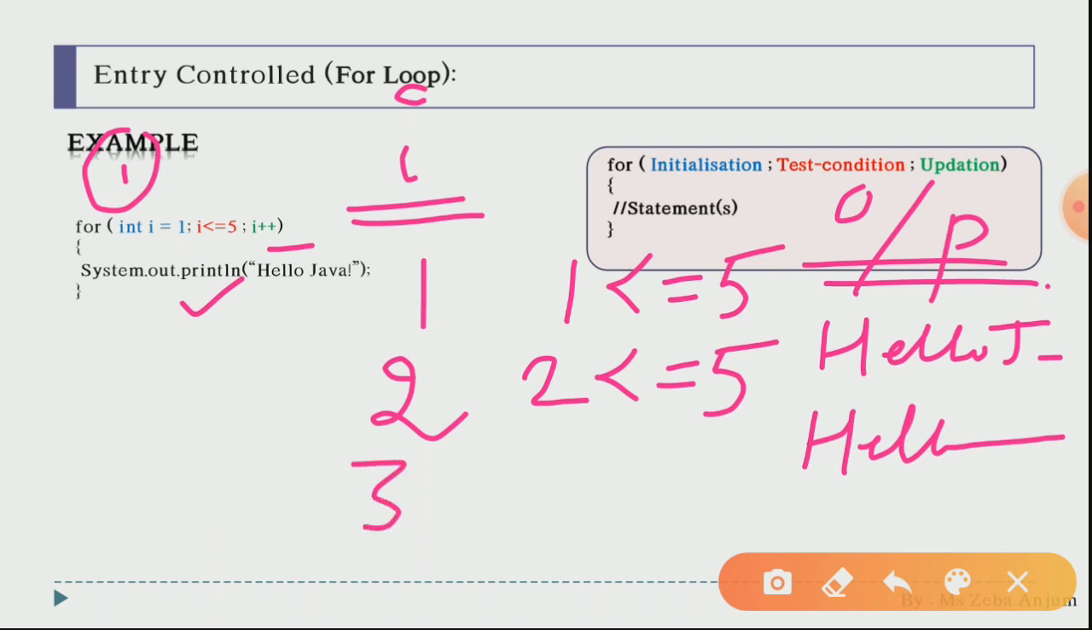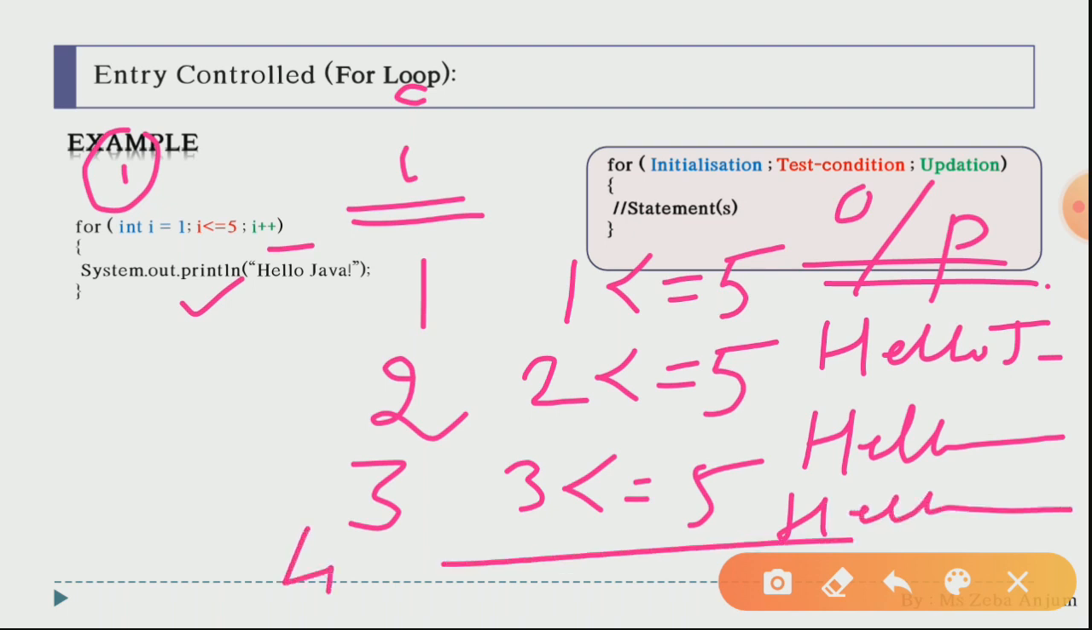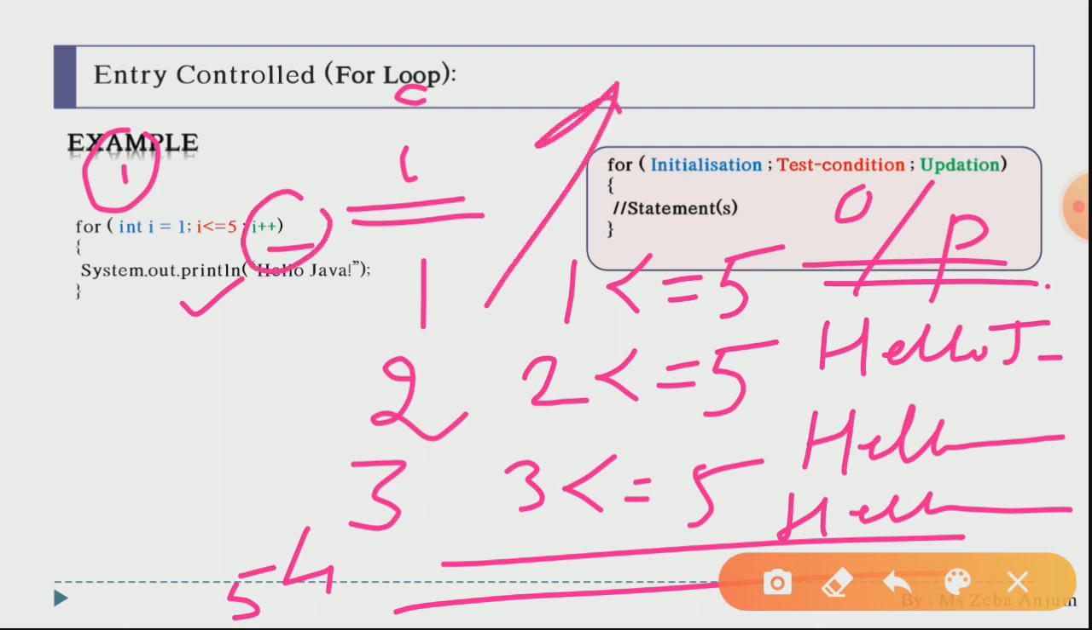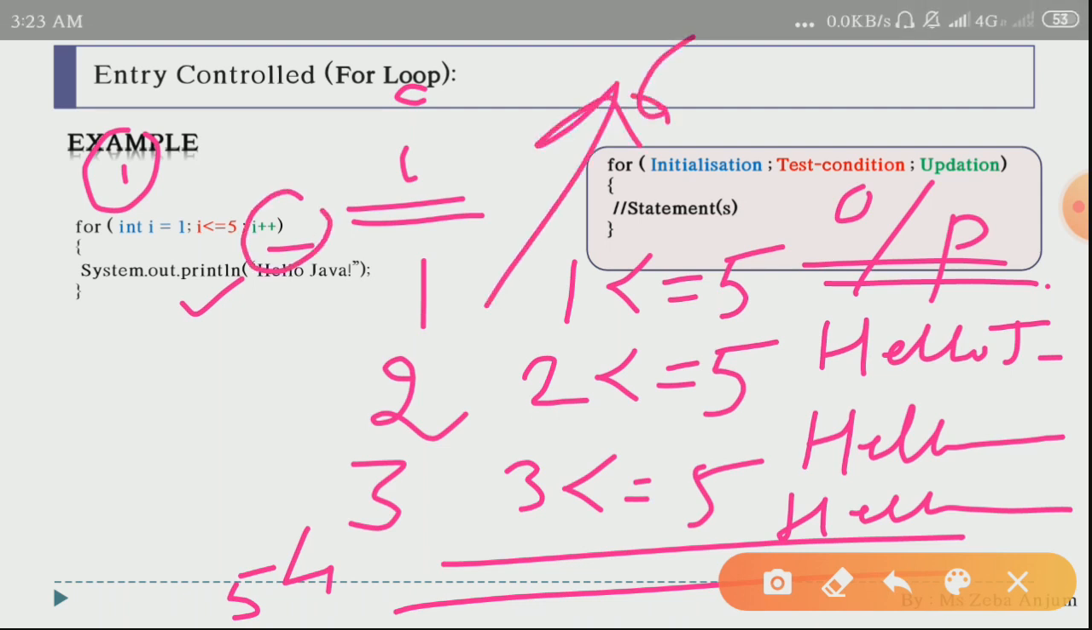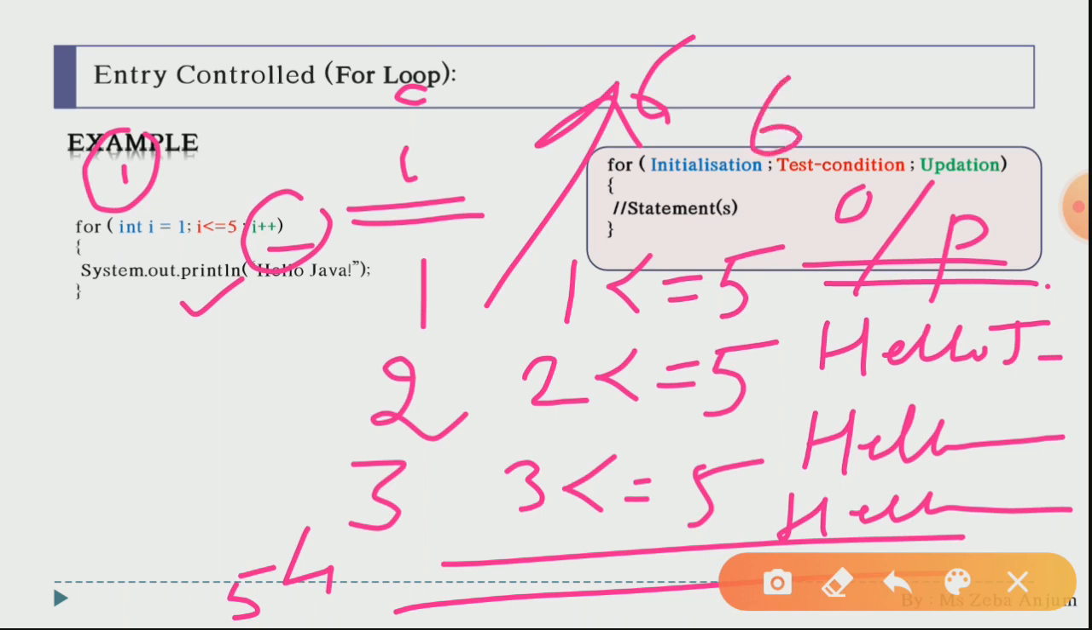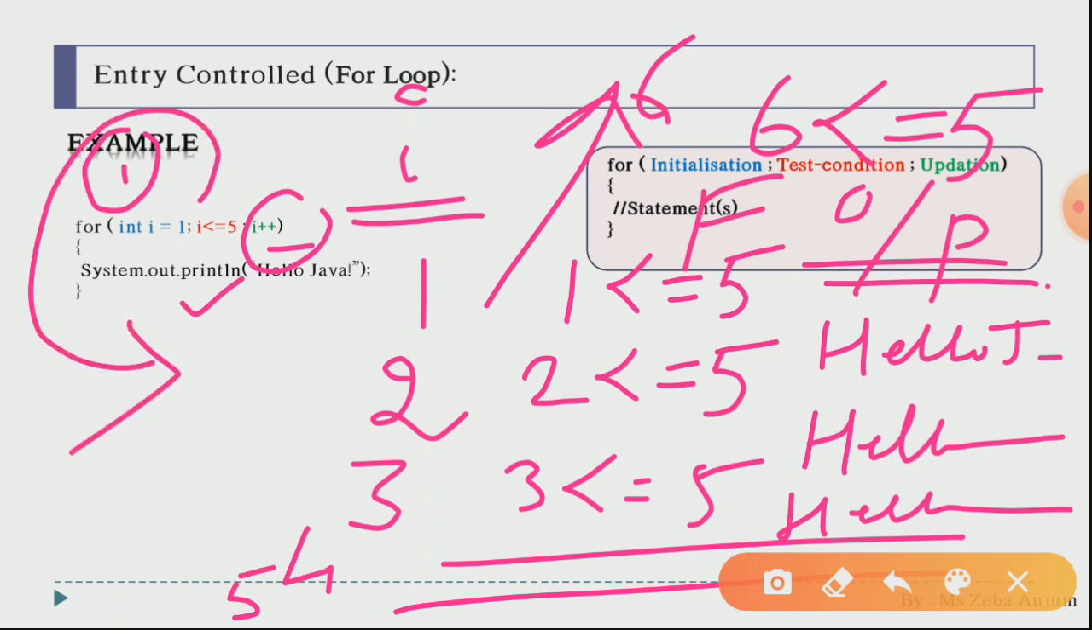Again for 3, this condition will be checked: 3 less than or equal to 5, again the condition is true, and Hello Java will again be printed over there. Now for 4, again the same thing happened, and for 5 again the same thing happened. Okay, but after the fifth one, when i plus plus executed, the value of i becomes what? 6. And now the test condition will be checked, whether 6 is less than or equal to 5 or not. The condition is false. Yes, now it will come out of the loop. So 5 times you will be getting this Hello Java on the screen.